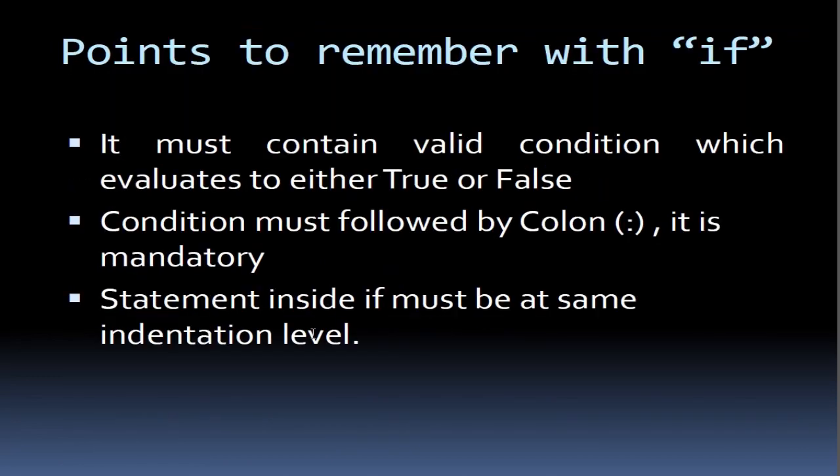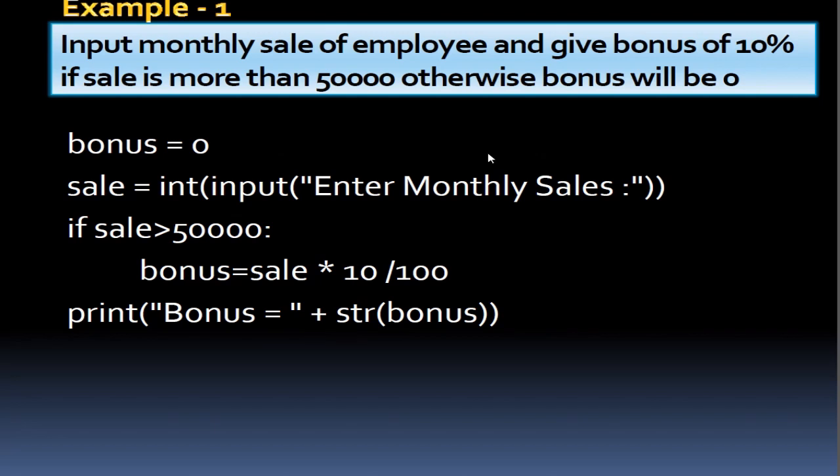Next one, let us see the example. We need to make a program which inputs the monthly sale of an employee and gives a bonus of 10% if the sale is more than 50,000. Otherwise the bonus will be 0. So first, in the initial step we have given bonus equal to 0. Now we have declared one variable named sale.